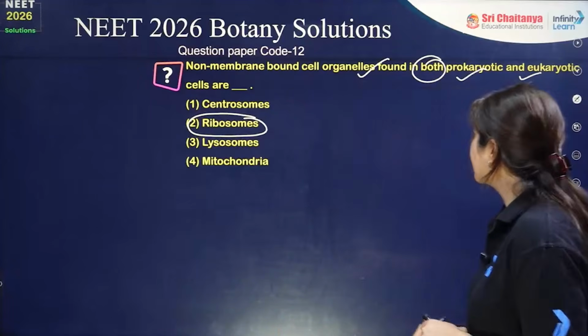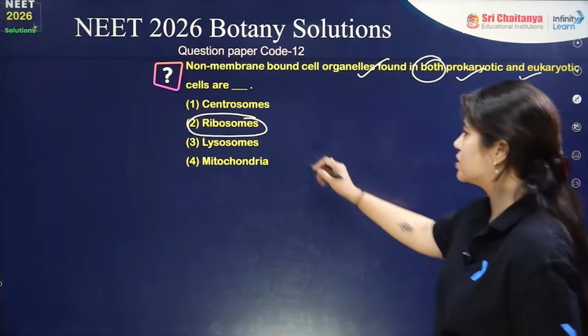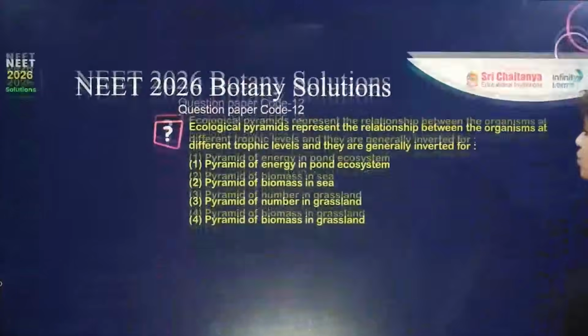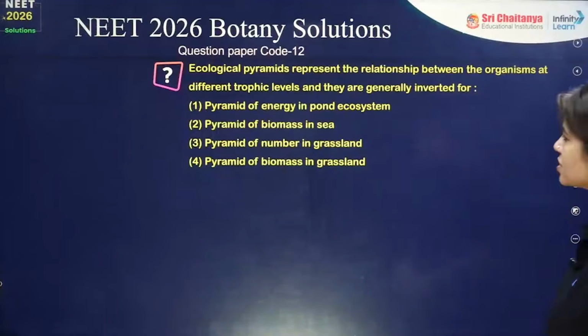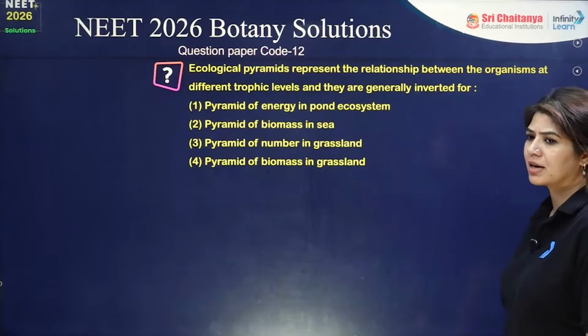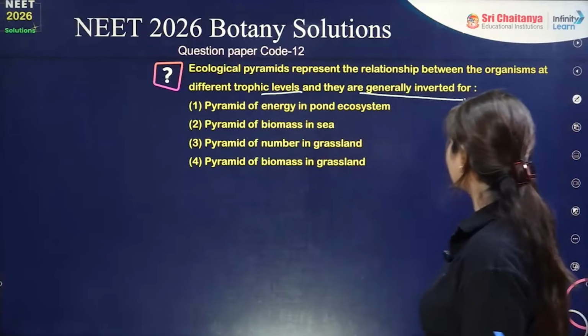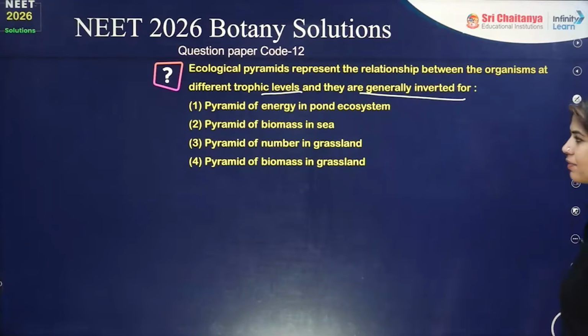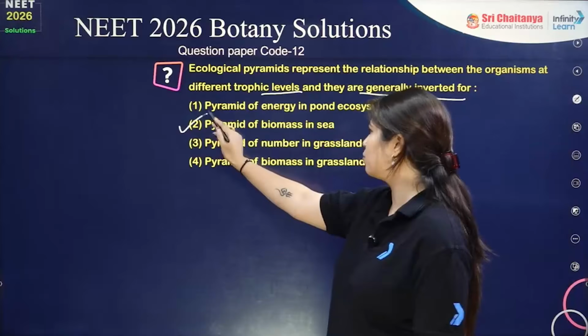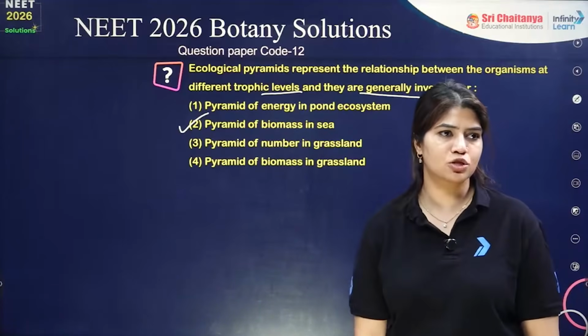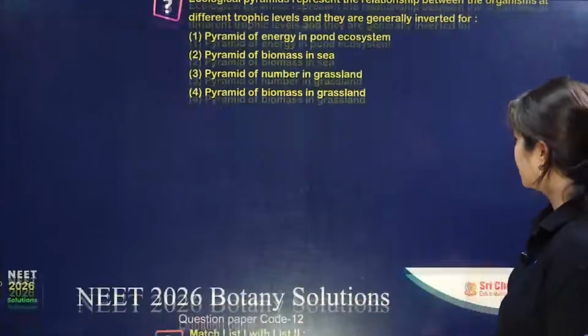Okay, so answer for this question will be option number 2, which is ribosomes. Moving on to the next question, which is ecological pyramid represent the relationship between the organisms at different trophic levels, and they are generally inverted. Generally inverted, this is a typical case of pyramid of biomass in the case of sea. Answer is option number 2 for this particular question.